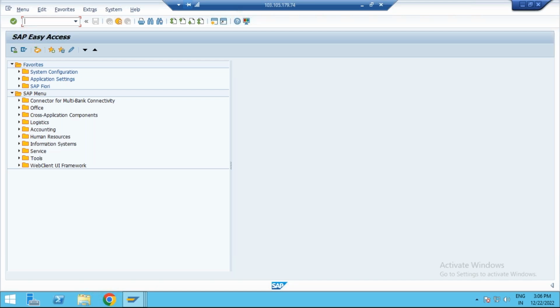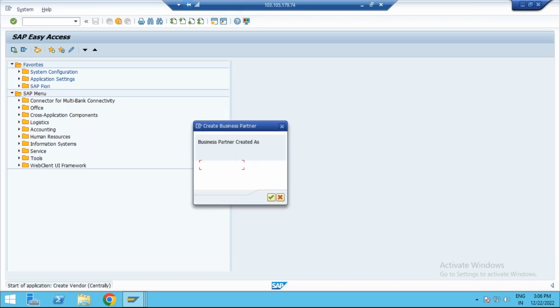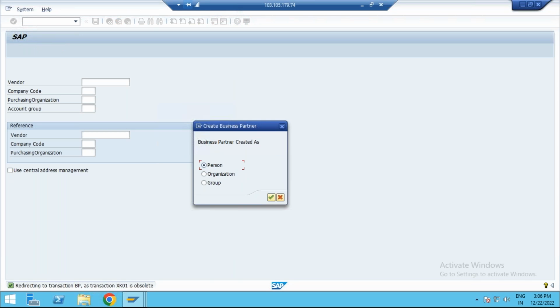So mainly what you need to focus on in the S4HANA system: the first one is that Material Ledger is active, and there are a lot of changes in the business partner. If I try to create XK01, the system will immediately take you elsewhere, because the XK01 transaction code is absolutely obsolete.